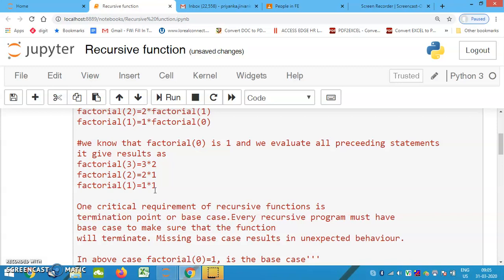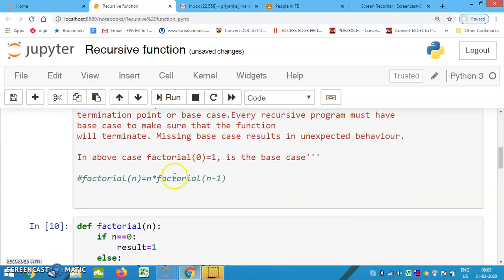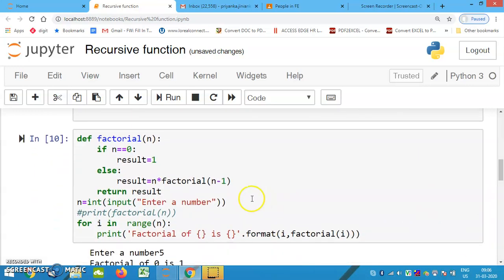Where should I stop? Where should I halt? I should halt at factorial of 0 equal to 1. Okay. So factorial of 0 equal to 1 will be my base case. And I will have factorial of n is equal to n into factorial of n minus 1. Okay. Now I have written one code for the same.